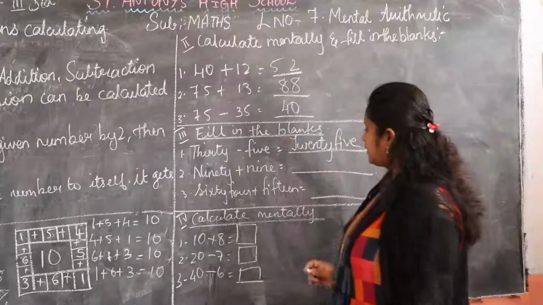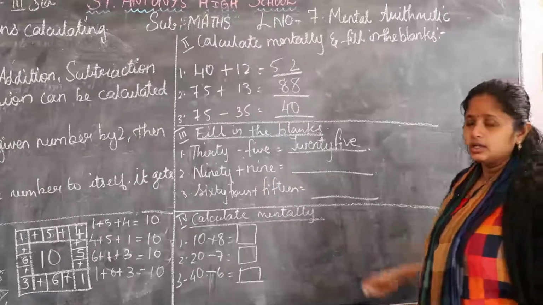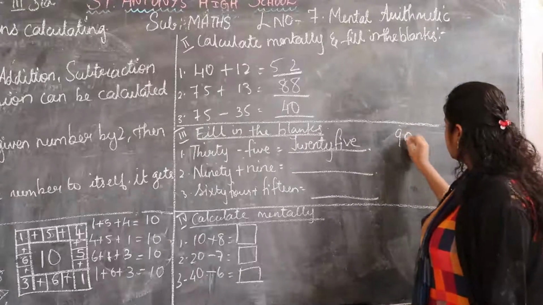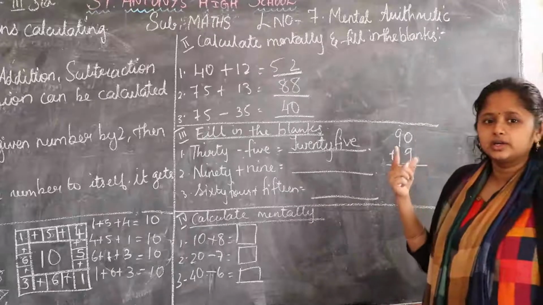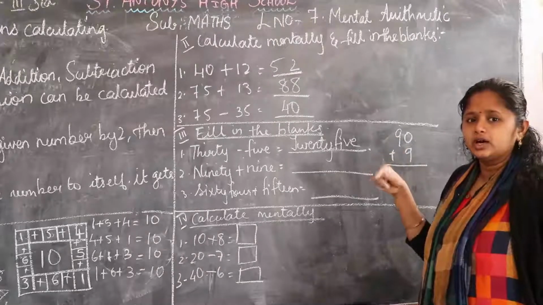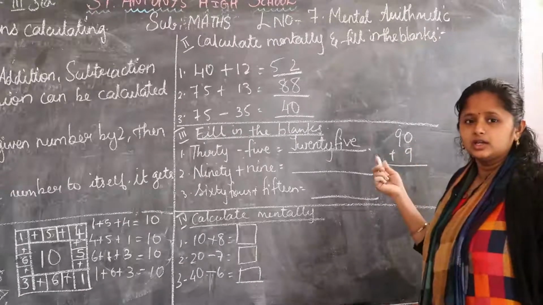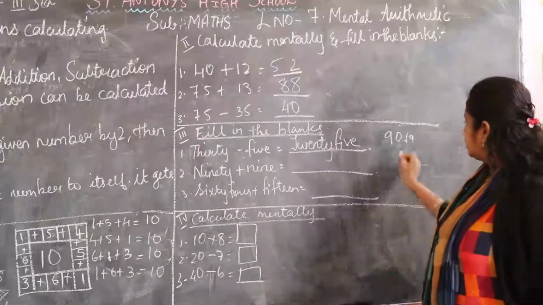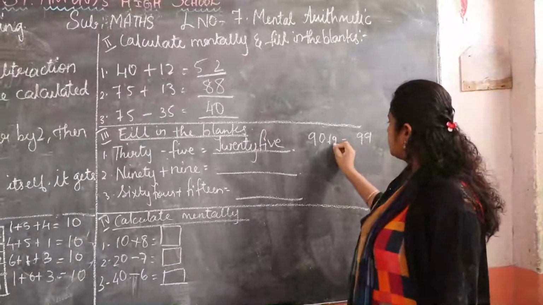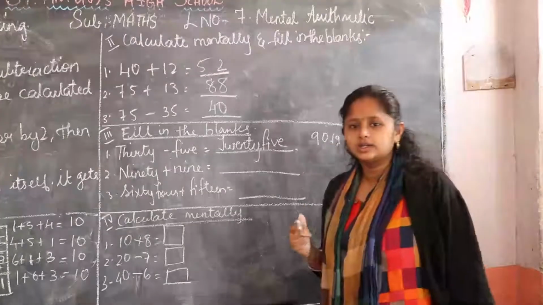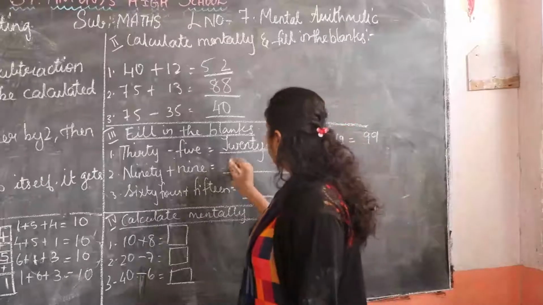25. Okay, next. Next is what? 90 plus 9. 90 plus 9 is how much, children? So you have to start counting 90 after 91, 92 like that. Okay. So 90 plus 9 is equal to what, children? Count 9 times, we get 99. Calculate by mind. Okay. So you have to write in words